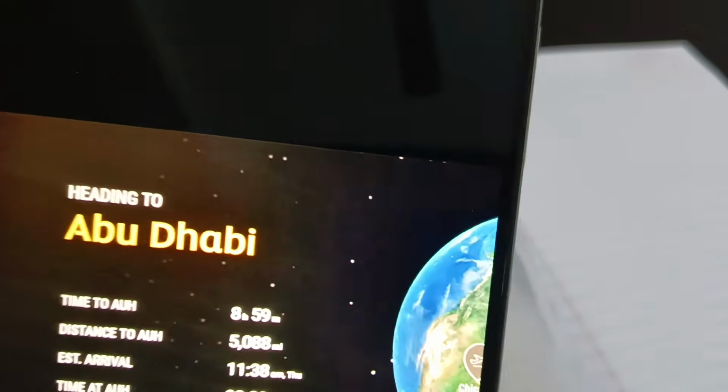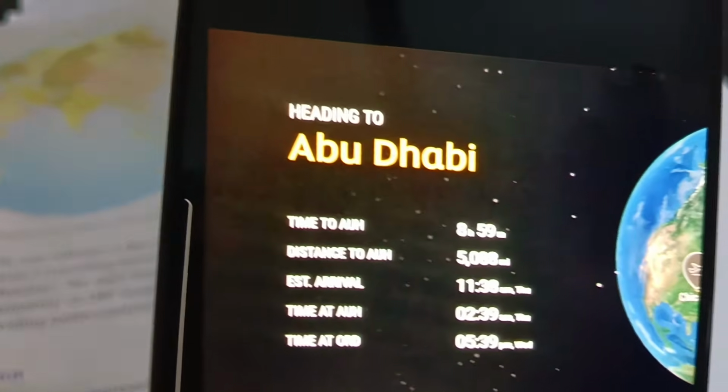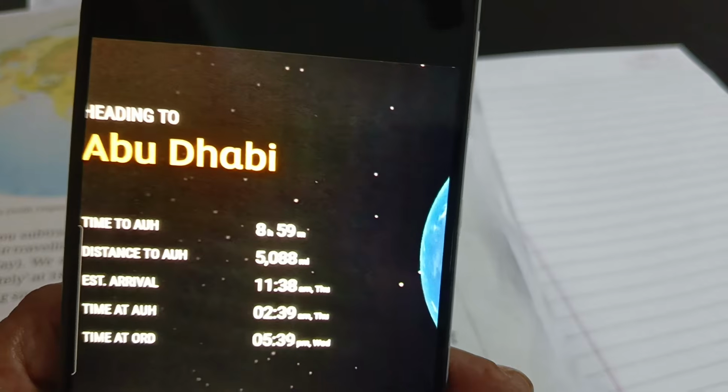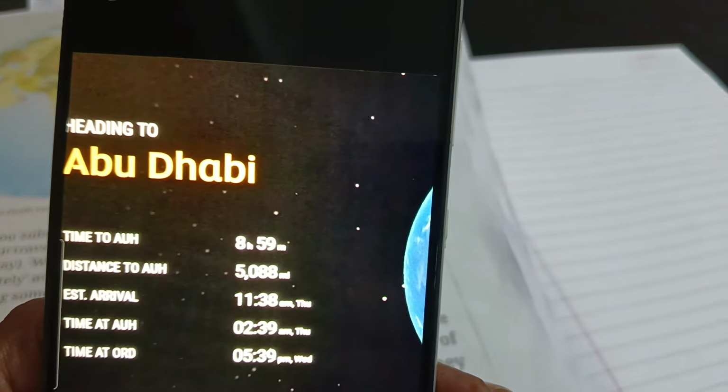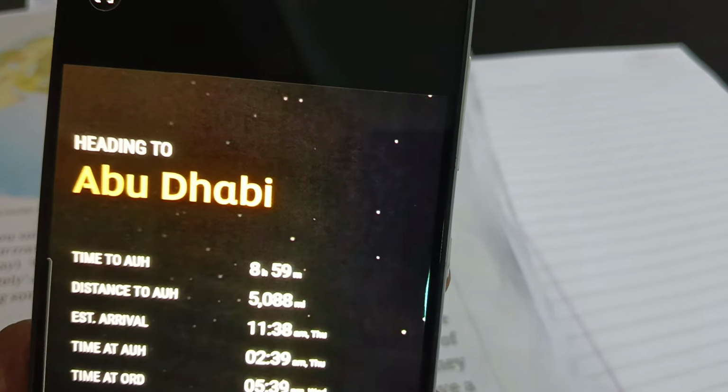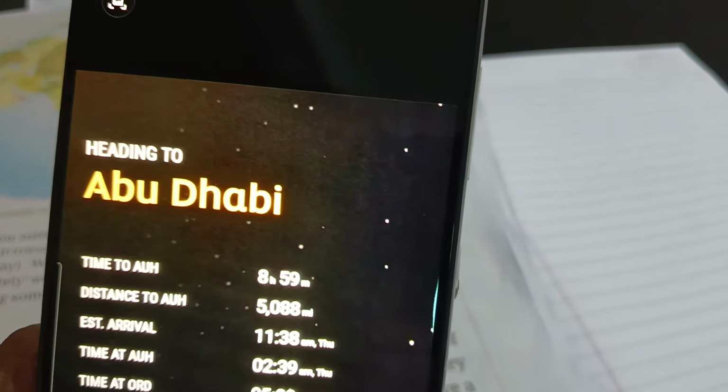This one I want to show you is the flight from USA Chicago to Abu Dhabi. See the numbers written. Time to AUH, meaning Abu Dhabi, is 8:59. Distance to AUH is 5,008 miles it has to go.